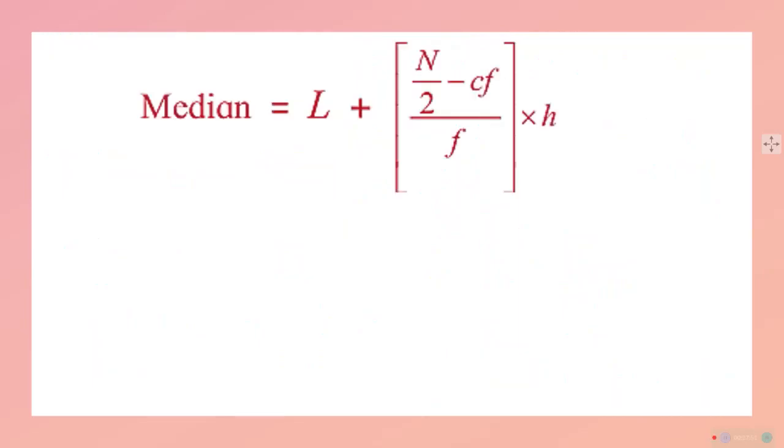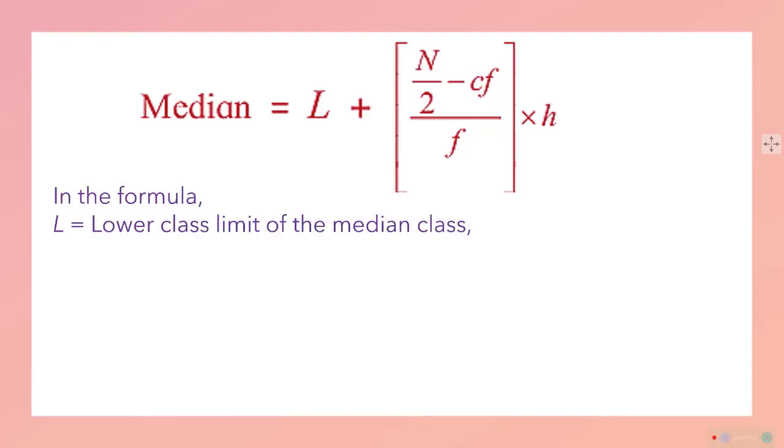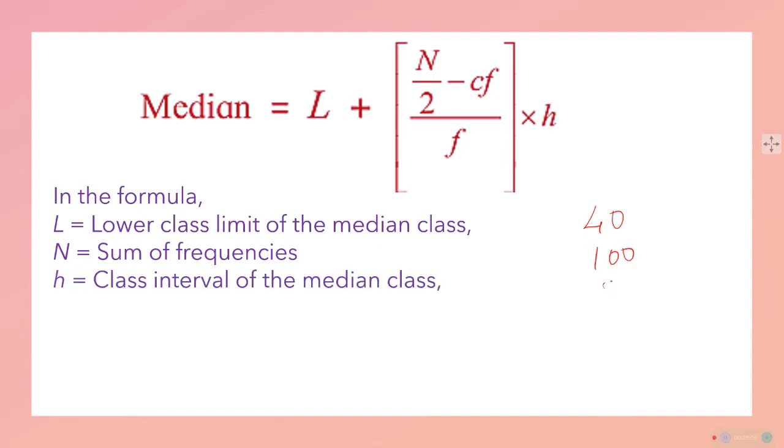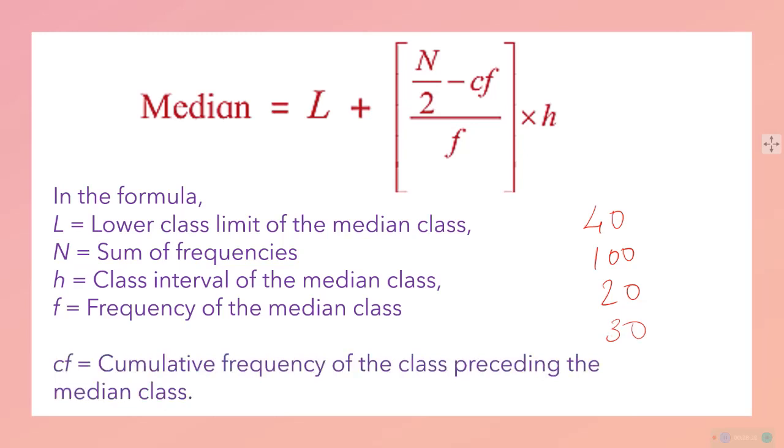This is the formula. L stands for the lower limit of the median class. In our case it was 40. And the sum of the frequency, in our case it was 100. H is the class interval, in our case it was 20. F, the frequency of the median class, is equal to 30. Cumulative frequency of the class preceding the median class, that was 24. So we got all this, and we can solve and get the median using the formula directly, and it is true and it is right. You saw that also.